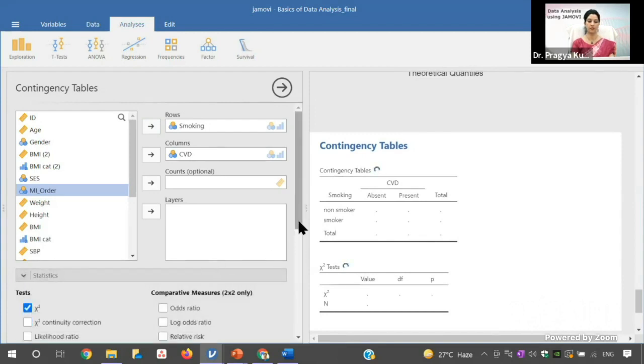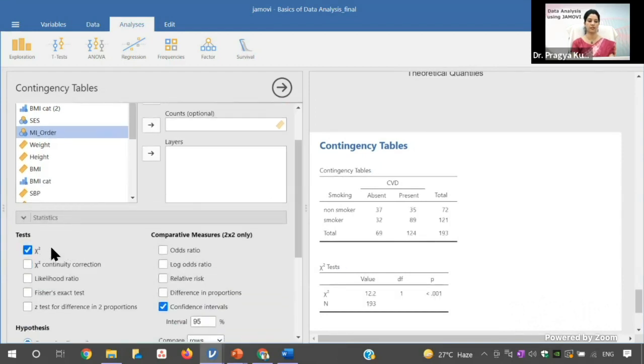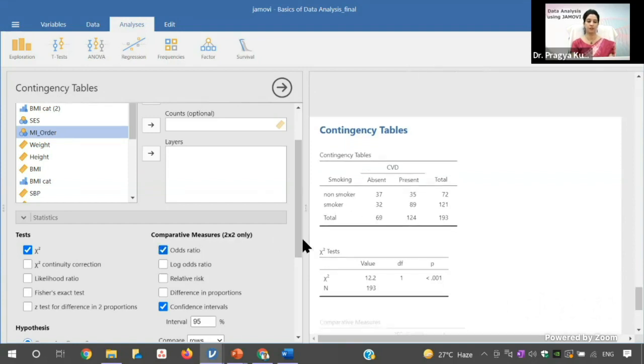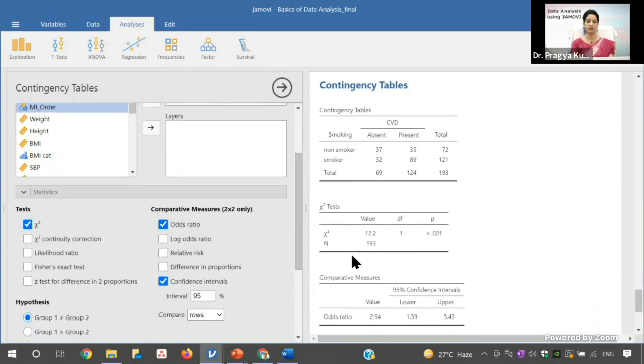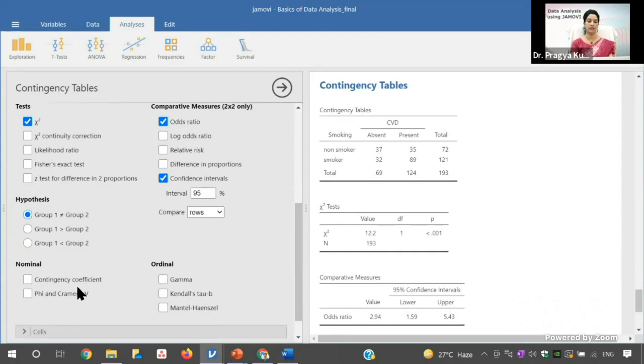So in the statistics, you can see the chi-square. It is automatically clicked. And if you want to see the odds ratio between these two, because maybe if it is a cross-sectional study, then also many times we report odds ratio. So if you click on this odds ratio, it will give you an odds ratio here, and then you go down and you can see here phi and Cramer's V. So if you want to convey the strength of association, then click on this phi and Cramer's V value.